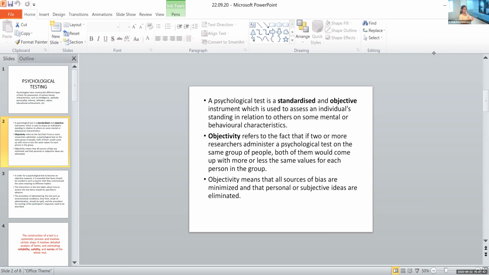He is just a person who is meant to administer this test and score it. He doesn't have the duty to judge the respondent's score or judge the responses that the participants are giving us. If we are doing such things, then the total result would be biased in nature.